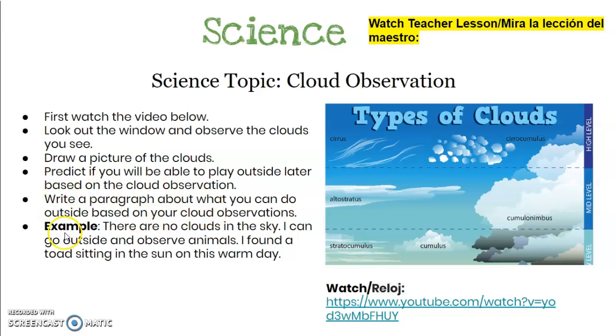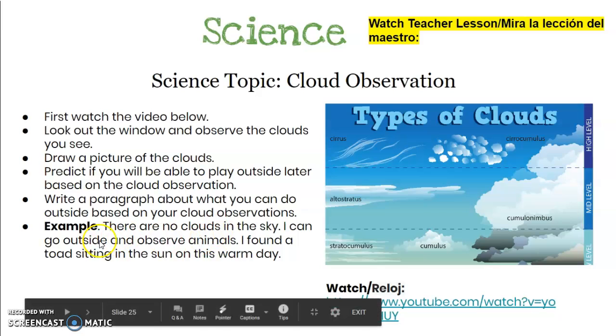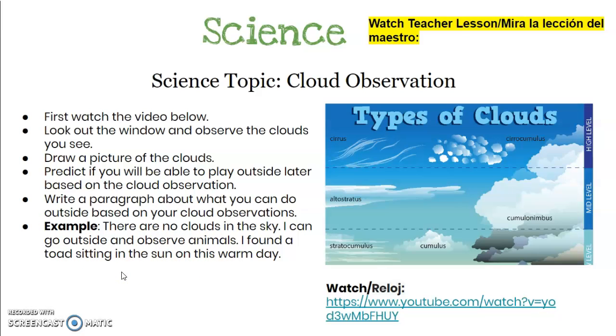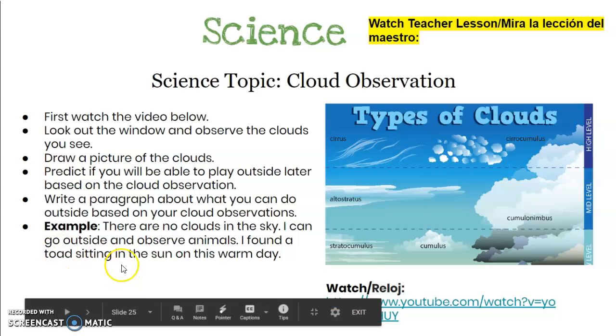So here's an example. There are no clouds in the sky, which sounds perfect. I can go outside and observe animals. I found a toad sitting in the sun on this day. So you can think, maybe you have a little pool in your backyard, a little blow-up pool you can sit in. Maybe you have a swing you can swing on. Maybe you can go for a walk. There's lots of things you can do, just depending on the clouds in the sky and what the weather is like.